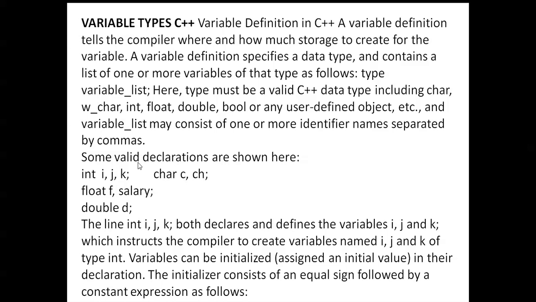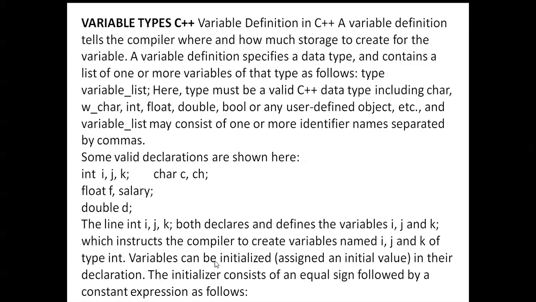Syntax for variable declaration: data type, space, variable1, variable2, variable3, like that. For example, the data type is int, and variable1 is i, variable2 is j, and variable3 is k. More than one variable is separated by the comma operator. Next, float f, salary; char c, ch; double d. The line int i, j, k; both declares and defines the variables i, j, and k, which instructs the compiler to create variables named i, j, and k of type int.